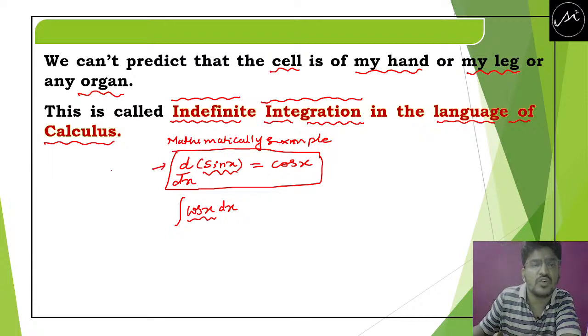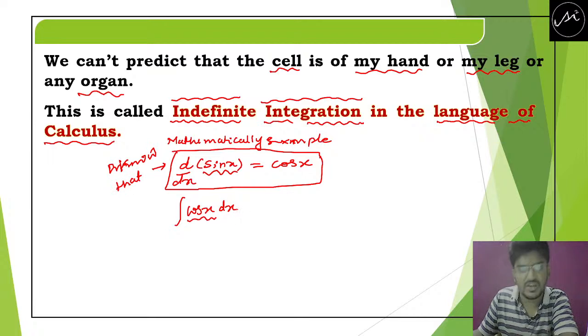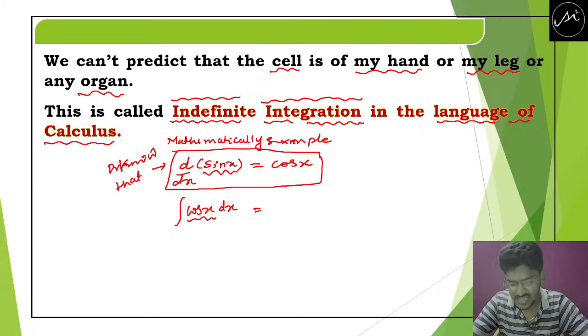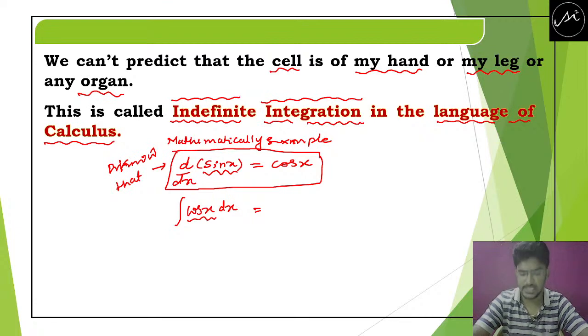So now already I know this. I know that the differentiation of sin x is cos x. So now tell me, what must be the integration of cos x? Quickly tell me. By getting the answers, we shall end this class. From tomorrow, I will continue with a 1 hour class, so that you will have the complete idea. So today I am going to end with the answer of integration of cos x.